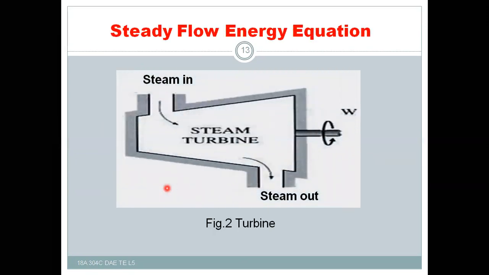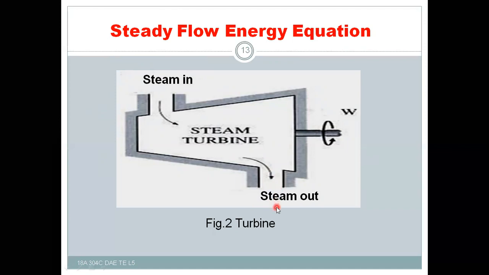So now let us see the turbine. The next application of the steady flow energy equation is the steam turbine. In this case, this will be the casing, this is the inlet of the steam into the system from the steam boiler, and this is the outlet of the steam from the steam turbine.